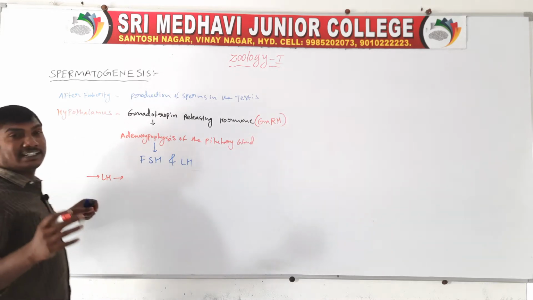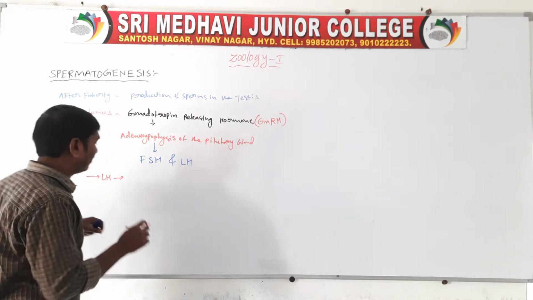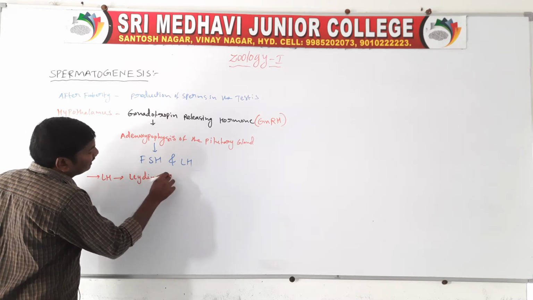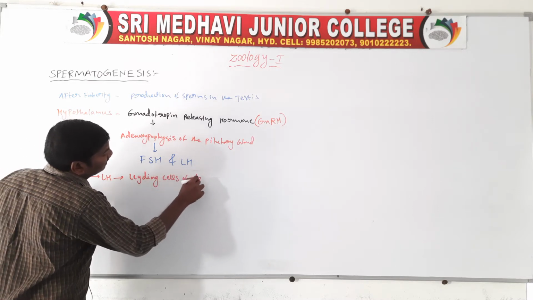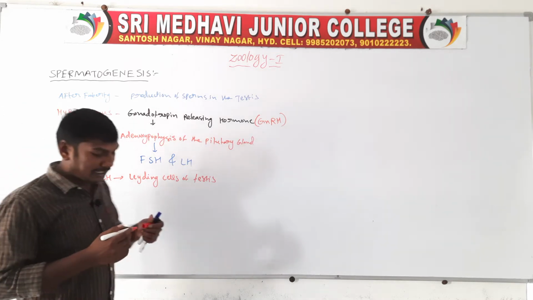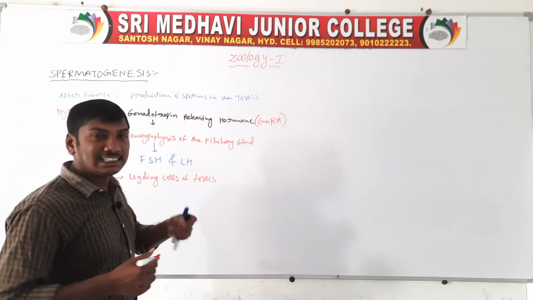The luteinizing hormone affects the Leydig cells of the testis.